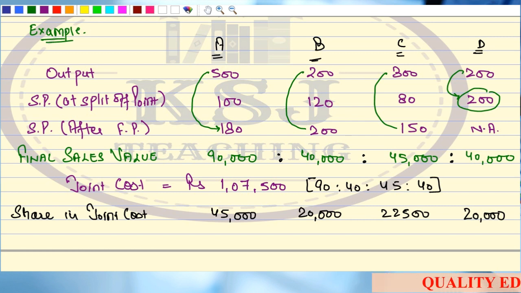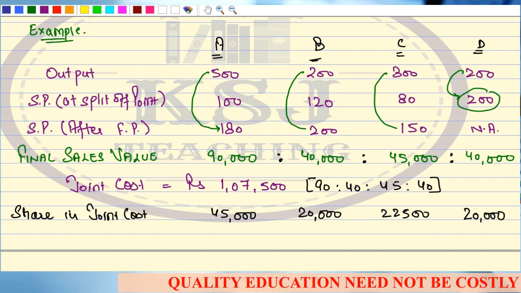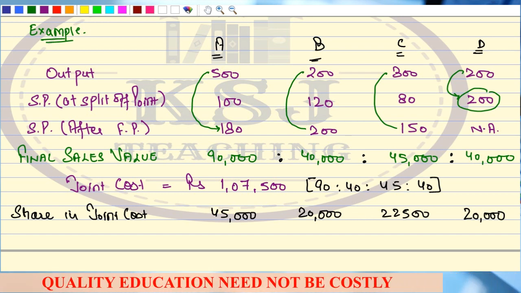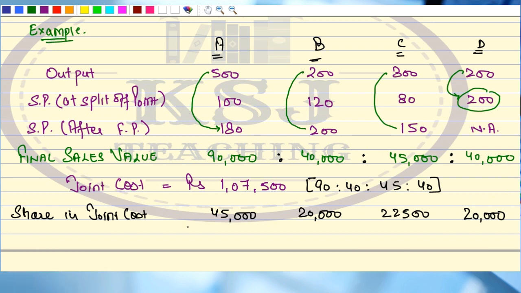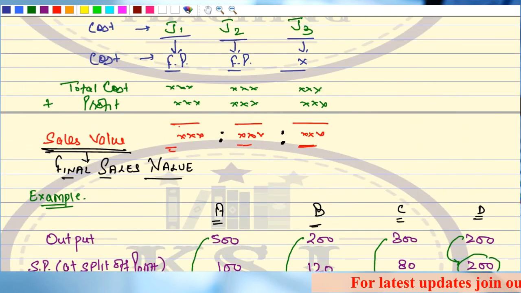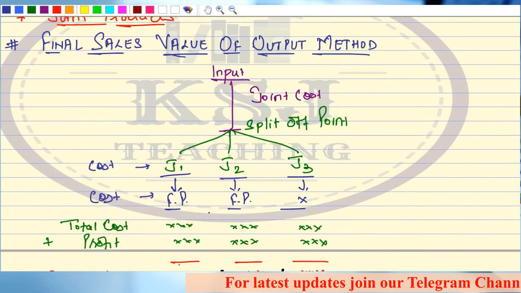45,000 is correct, plus 20,000 plus 22,500 plus 20,000. Yes, 1,07,500. So this is the distribution. Clear? Please write this example in your notebooks because this will help in better clarity when you will be revising this concept. So this is about the third method, that is the final sales value of output method.